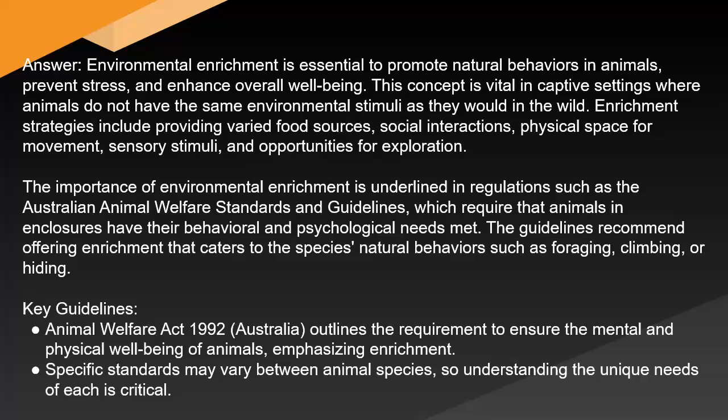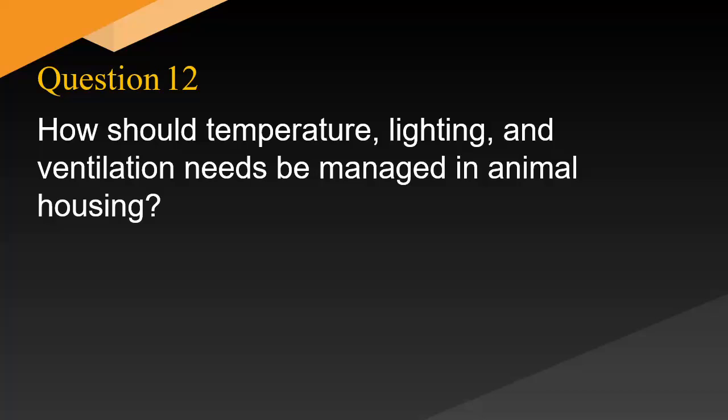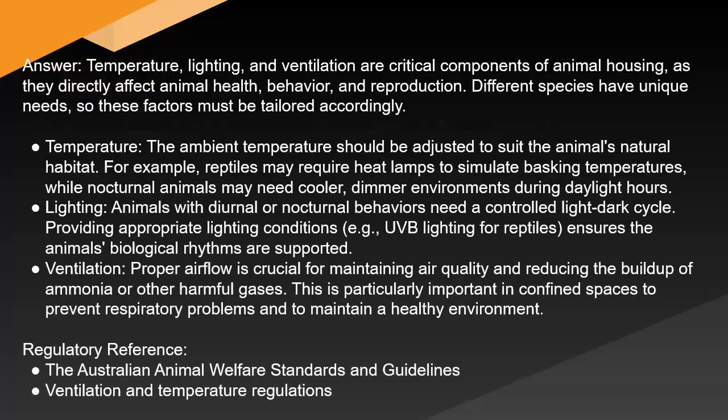Key guidelines. The Animal Welfare Act 1992, Australia, outlines the requirement to ensure the mental and physical well-being of animals, emphasizing enrichment. Specific standards may vary between animal species, so understanding the unique needs of each is critical. How should temperature, lighting, and ventilation needs be managed in animal housing? Answer: Temperature, lighting, and ventilation are critical components of animal housing as they directly affect animal health, behavior, and reproduction.